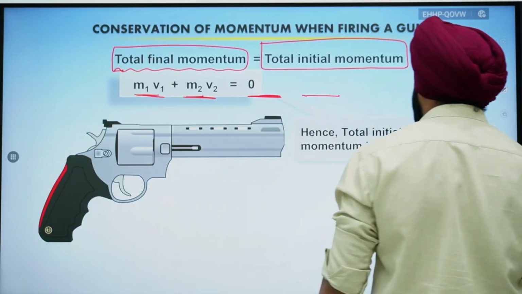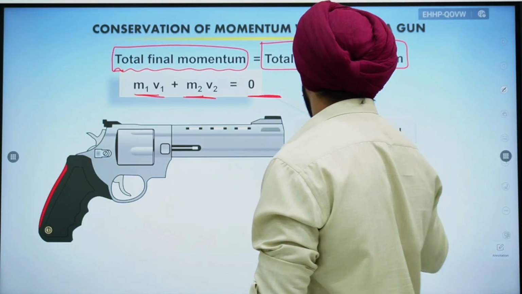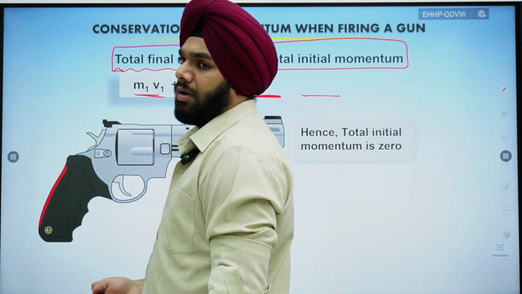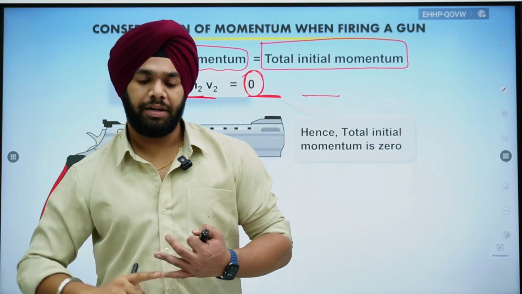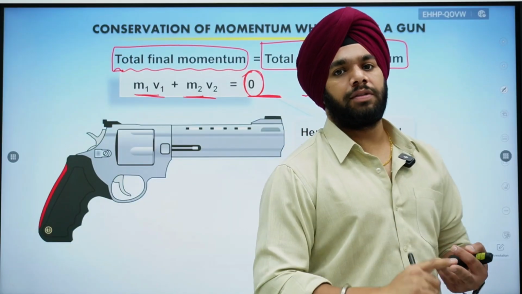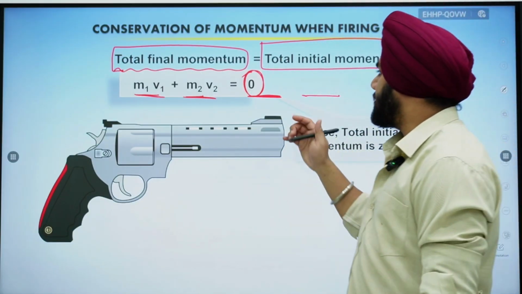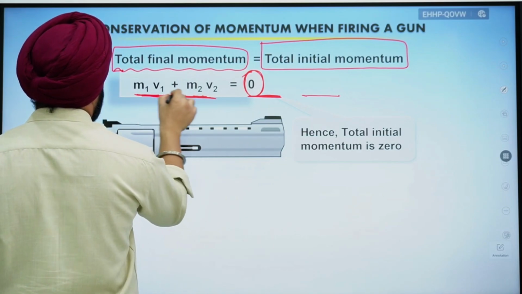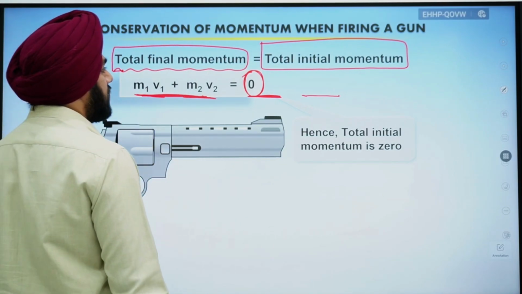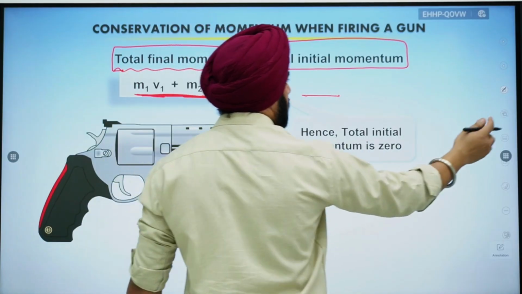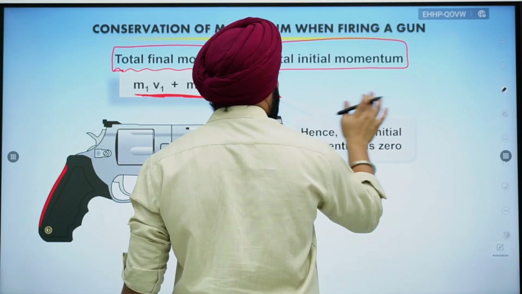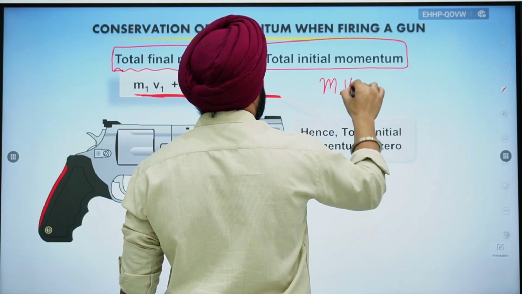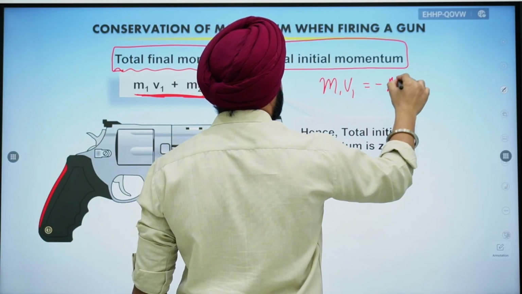But as I told you, the initial momentum is 0. Why is it 0? Because initial velocity of the bullet and initial velocity of the gun, both of them are 0. So this gives me m1 v1 plus m2 v2 is 0. Then I can also write it like this: m1 v1 is equal to minus m2 v2.